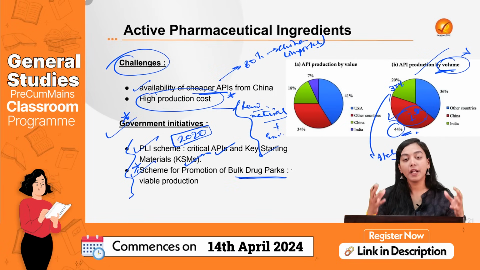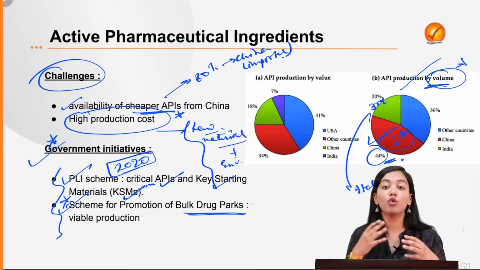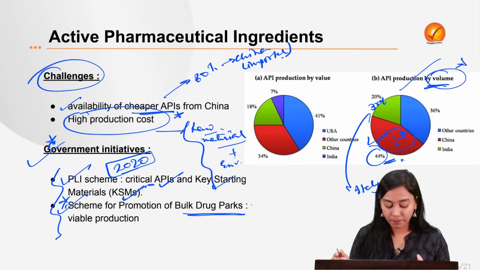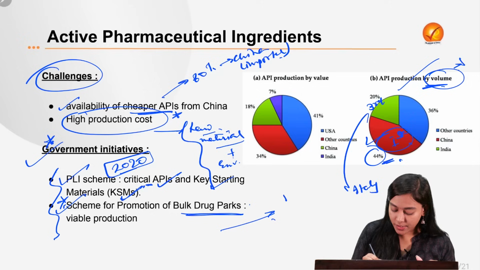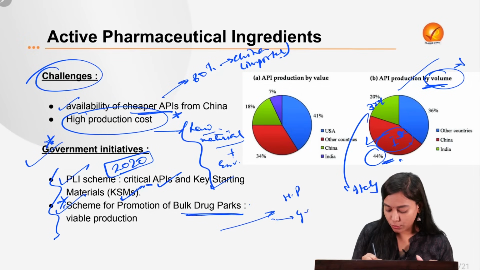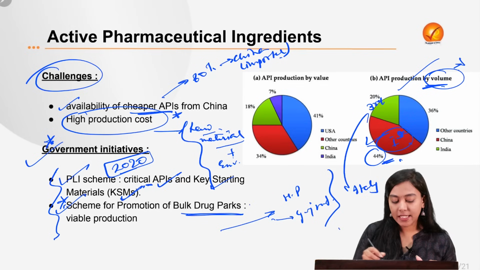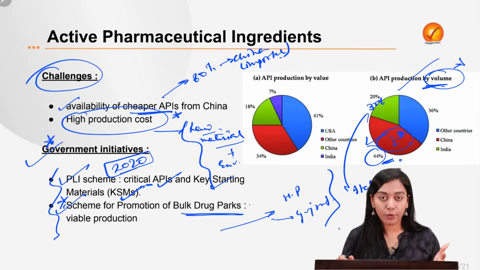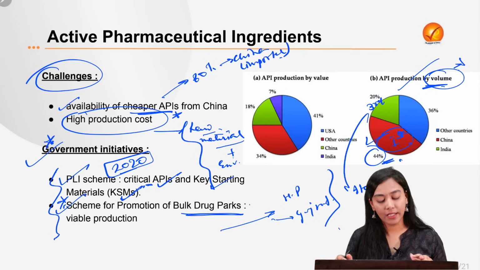So the first was the PLI scheme, and the second was the creation of bulk drug parks for bulk production of APIs in India, so that it becomes more viable for industries to produce it. The bulk drug parks were suggested in Himachal Pradesh and Gujarat. So these are some of the schemes that have been taken up by the government of India in order to promote API in India.